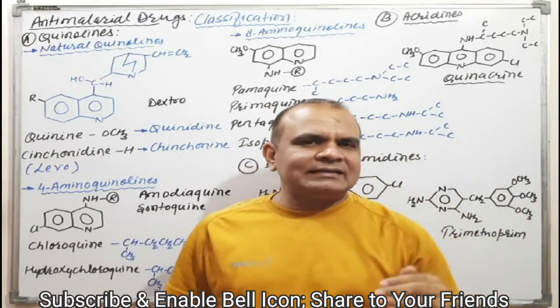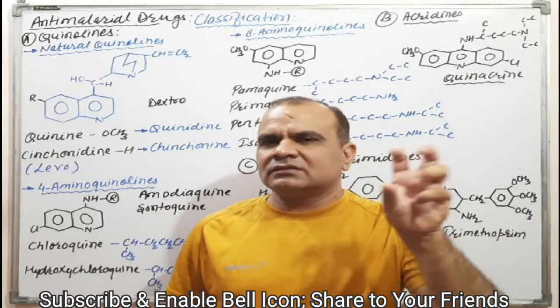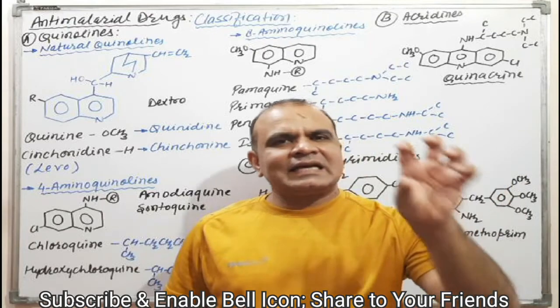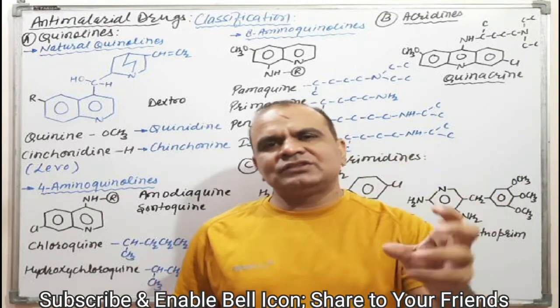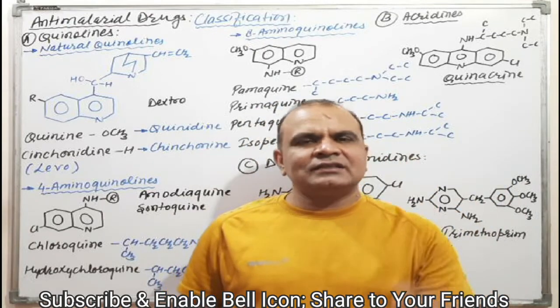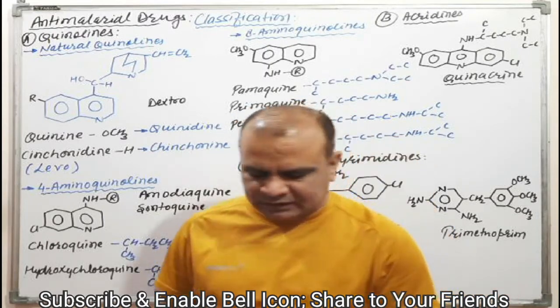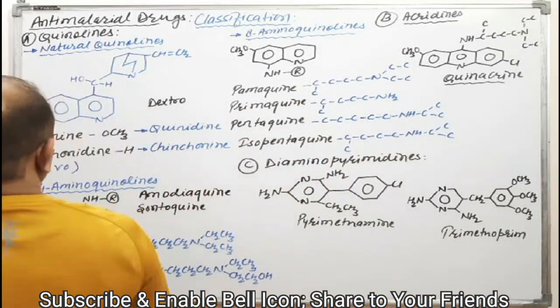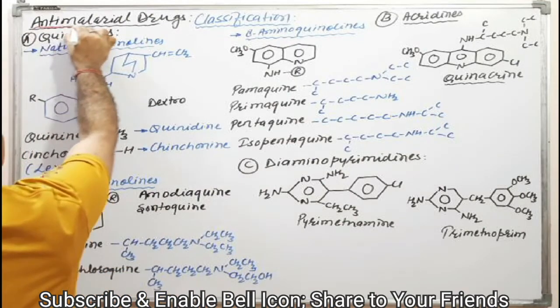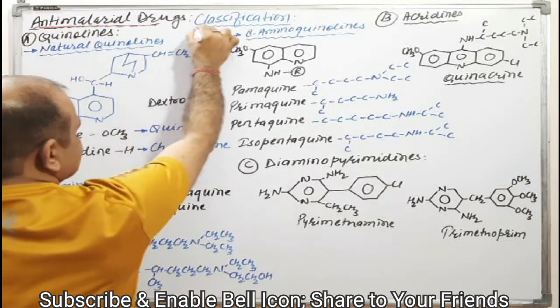Now we are discussing on the basis of medicinal chemistry, means classification of medicinal chemistry. Medicinal chemistry classification is basically based on the chemical category. So we are discussing anti-malarial drugs, that is the classification.